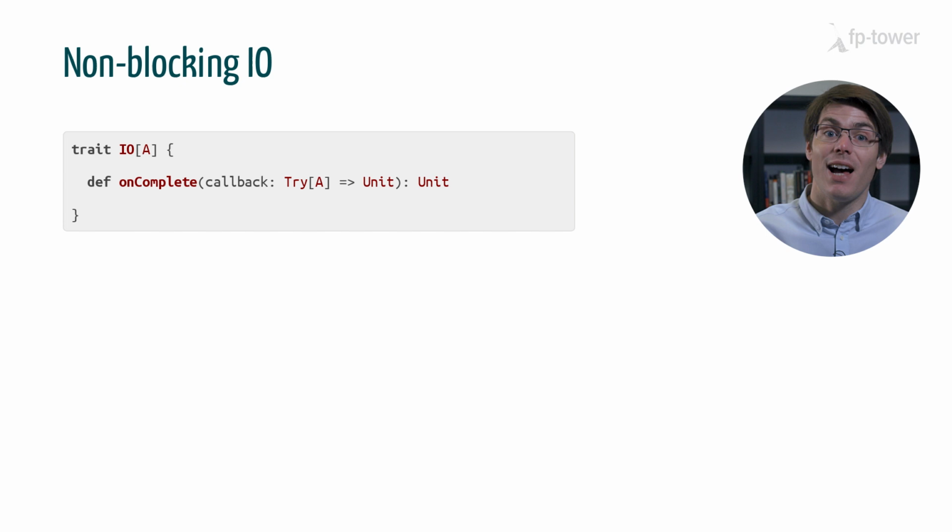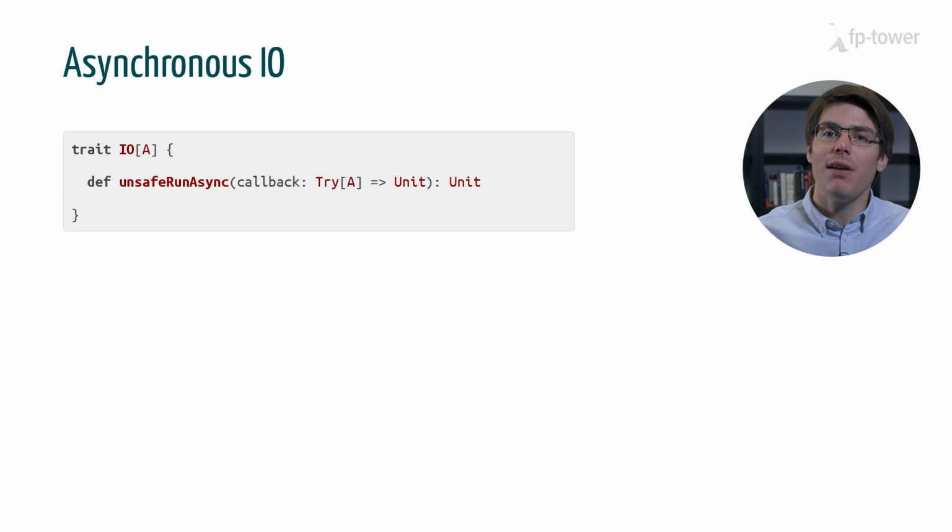Cool, so with those insights, let's try to modify I/O so that it's based on the method onComplete instead of unsafeRun. I/O libraries often use a different name for onComplete. They generally call it unsafeRunAsync, where async stands for asynchronous. So we're going to keep this terminology.